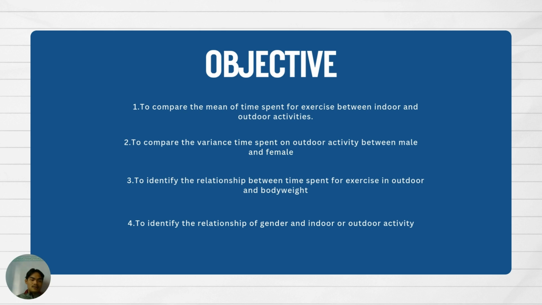We have four objectives. First, compare the mean of time spent for exercise between indoor and outdoor. Second, to compare the variance of time spent on outdoor activities between male and female. Third, to identify the relationship between time spent for exercise outdoors and body weight. The fourth one is to identify the relationship of gender in indoor or outdoor activity.